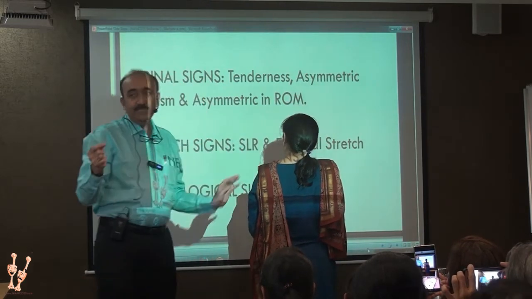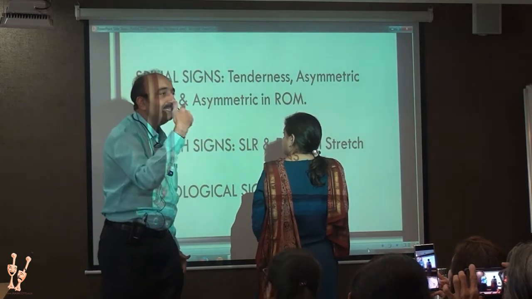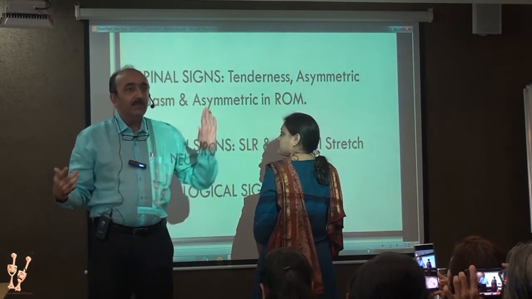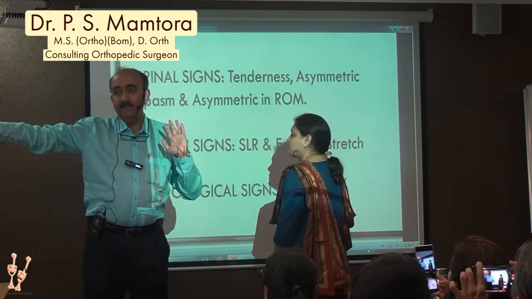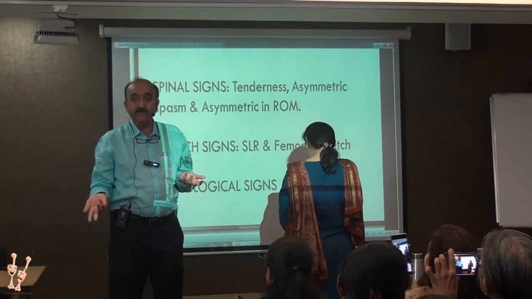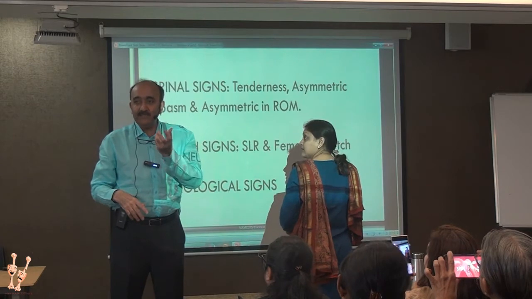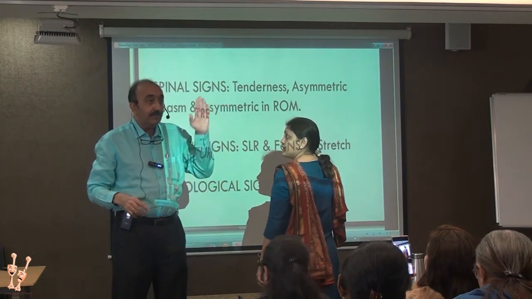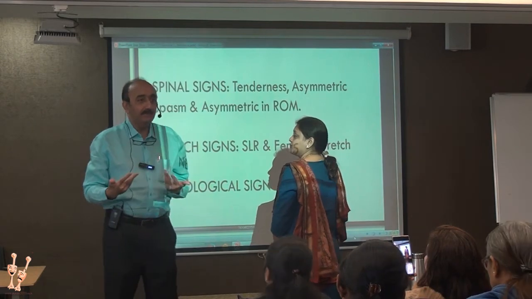Look for those changes, and subsequently in follow-up look for whether they started improving. Not only are you getting a symptomatic improvement, you need to get an examination finding improvement also for it to be of value. Otherwise you have the patient feeling better but the range remaining in the same asymmetric restriction. That means the deeper pathology is not resolved, and you need to make it resolve. Otherwise, they'll come back with the symptoms.